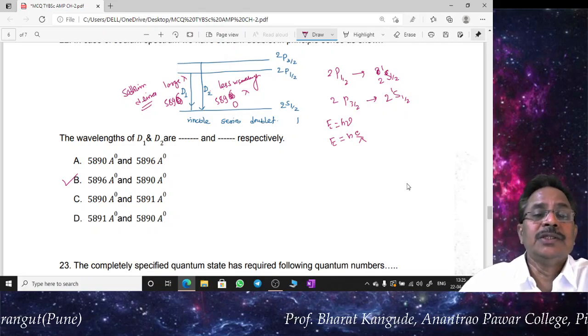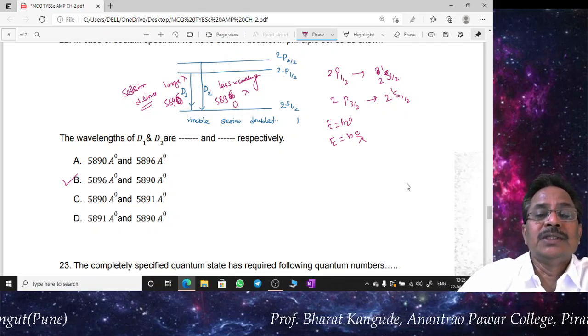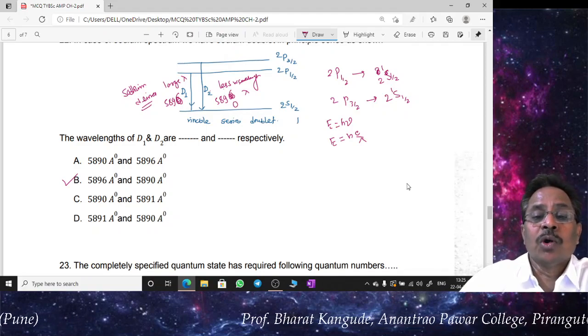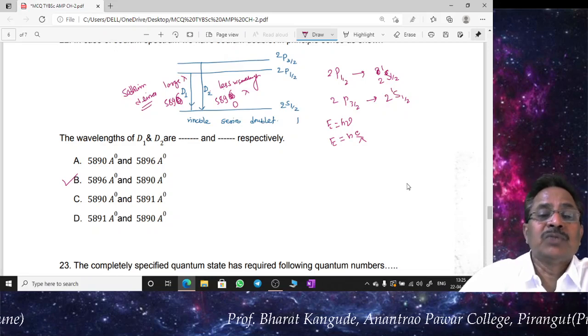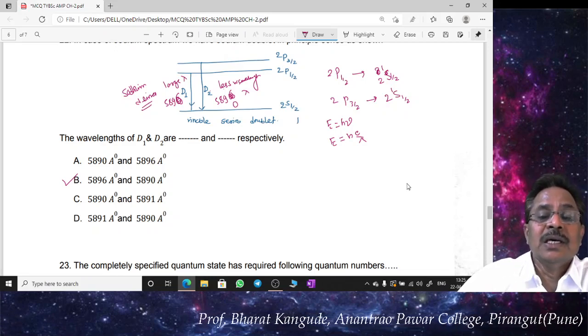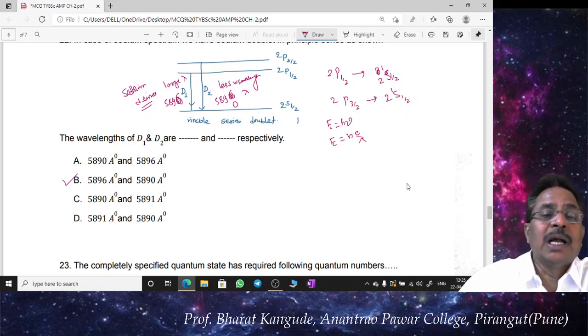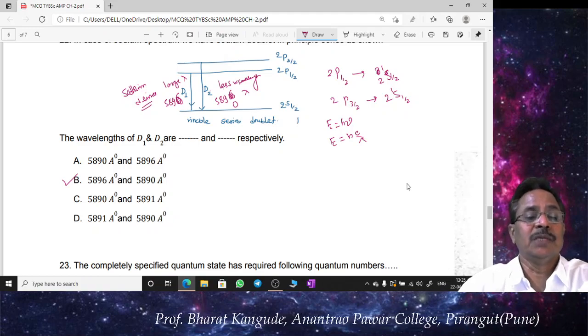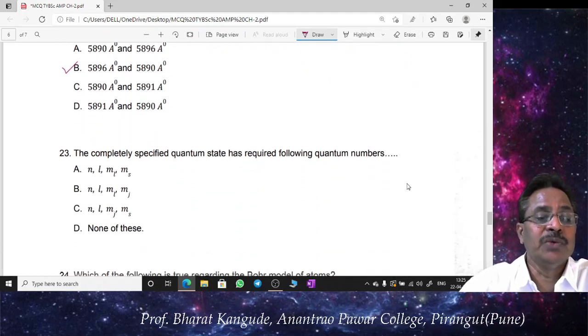Here energy is more from this doublet P 3/2 to singlet S 1/2. Energy is more means lambda is smaller, that's why 5890. And in this case energy is less, therefore this lambda is bigger, and that's 5896, and therefore B is the correct option of this question number 22 as we have shown there.